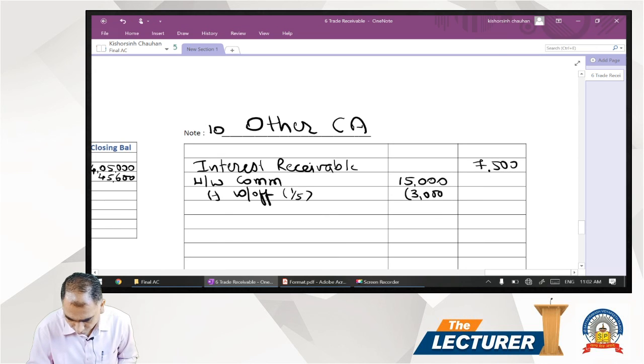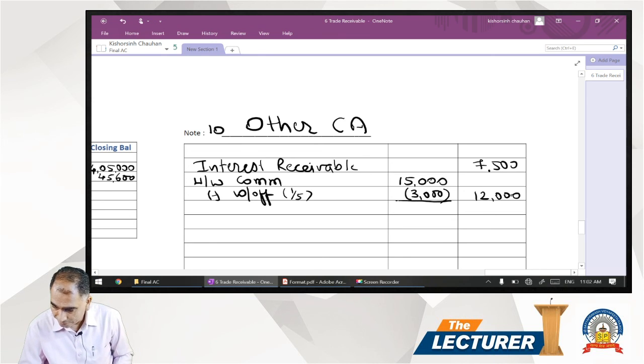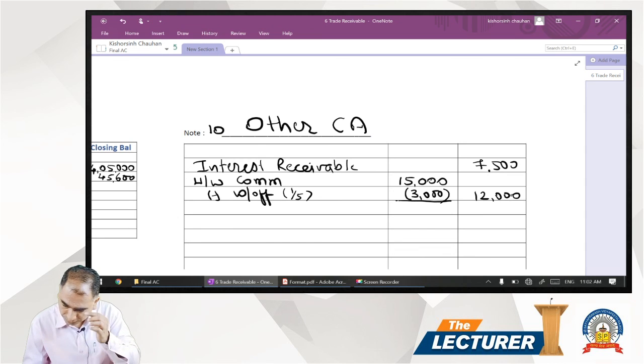So the outer column is 12,000. The write off amount you have to charge to profit and loss account. So 3,000 write off we will charge to profit and loss account.